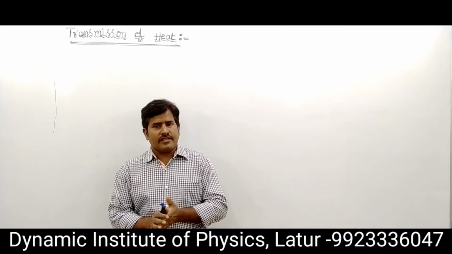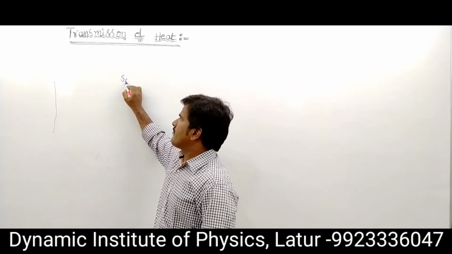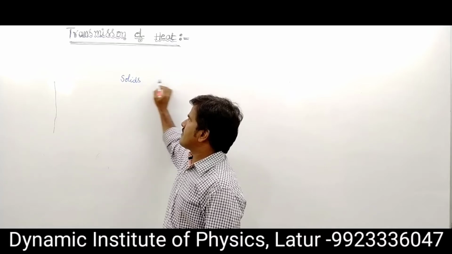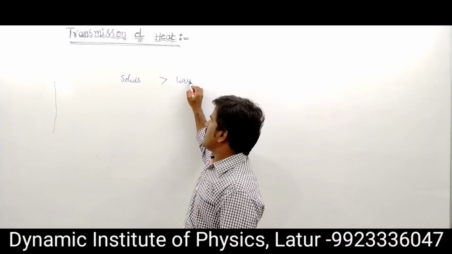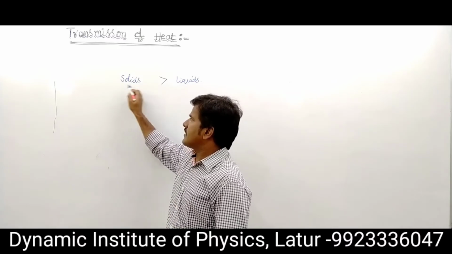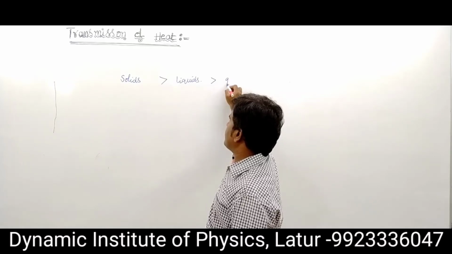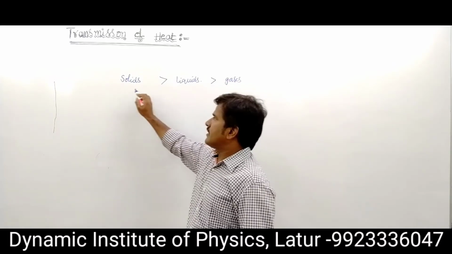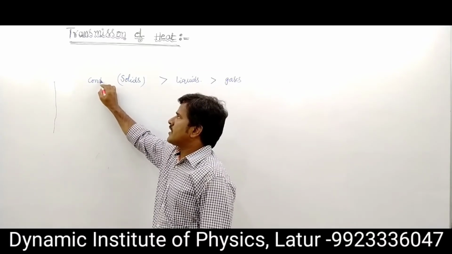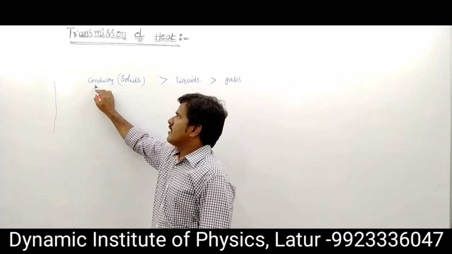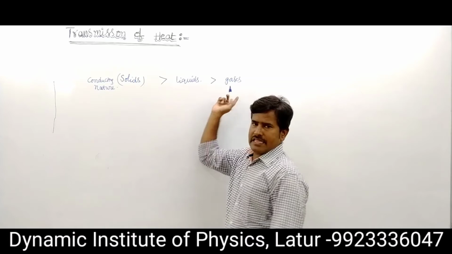Generally, solids are better conductors than liquids, and liquids are better conductors than gases. That means the conducting nature is greater in solids than in liquids, and greater in liquids than in gases.